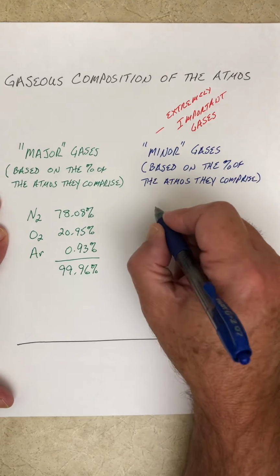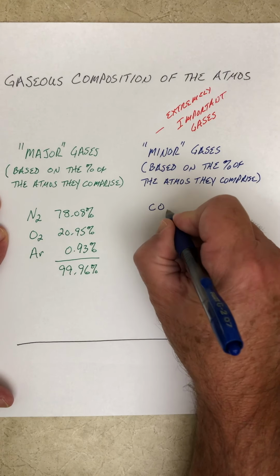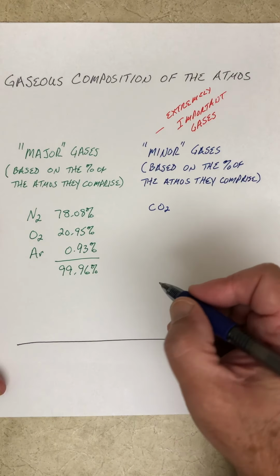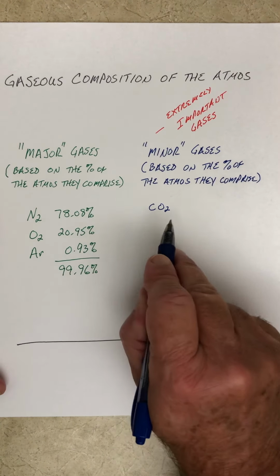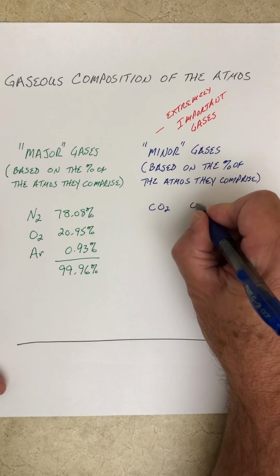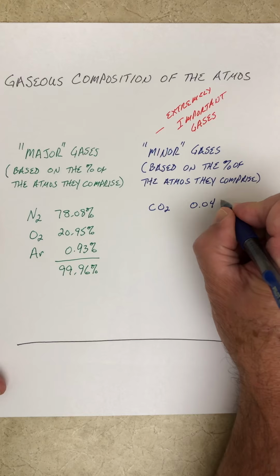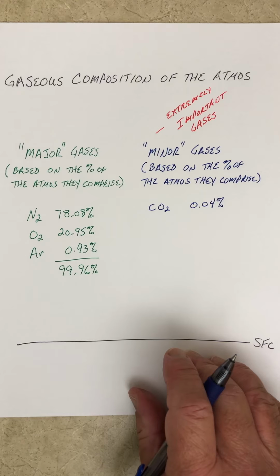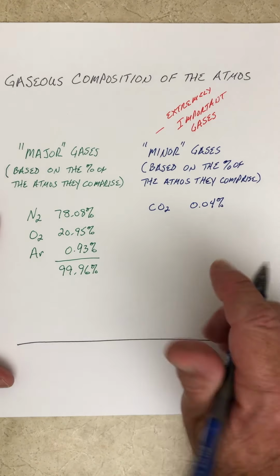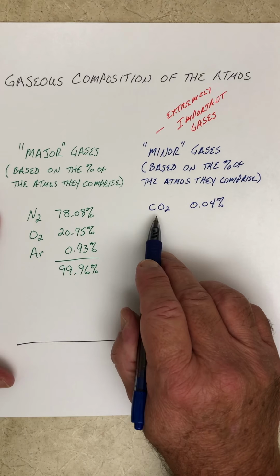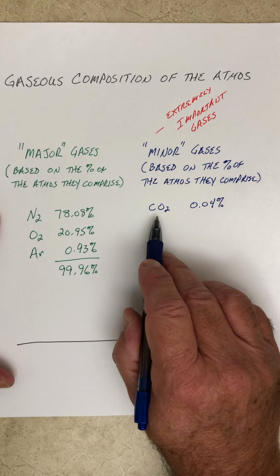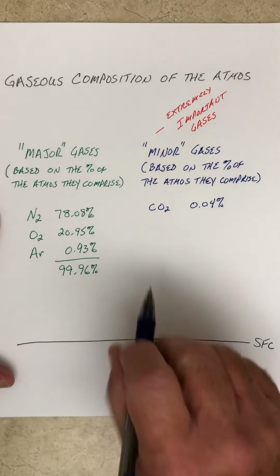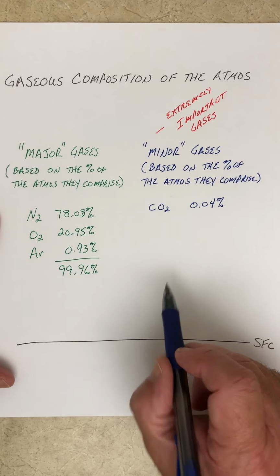Okay? So the first minor gas we'll talk about is carbon dioxide. That's the one you hear about quite a bit, referring to global warming. And this is the most abundant of the minor gases. Carbon dioxide makes up about 0.04% of our atmosphere. It's critical. If you remember from high school biology, it's critical for photosynthesis. So plants will take in carbon dioxide in photosynthesis and will give off oxygen. And so it's important for plant life.